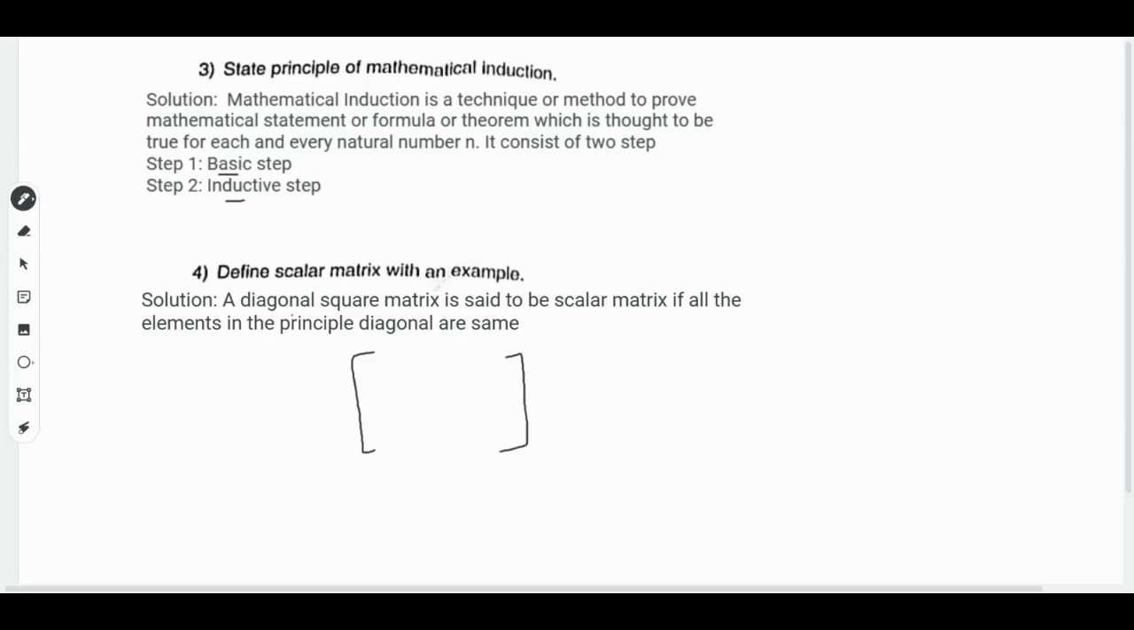A diagonal matrix is one where, leaving the principal diagonal elements, all other elements will be 0. If it is a scalar matrix, all the elements in the principal diagonal should be the same value. That is, if I take 3, 3 and 3, the values in the principal diagonal should be the same and the other elements should be 0, then it is called a scalar matrix.